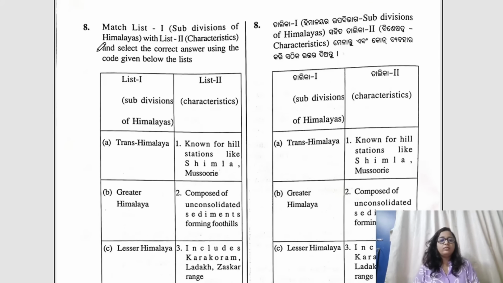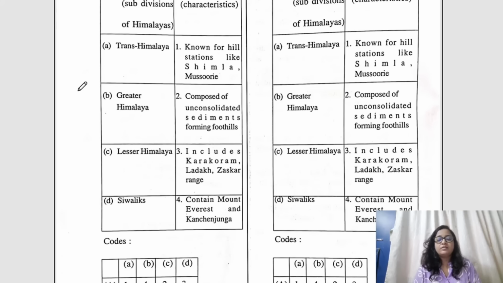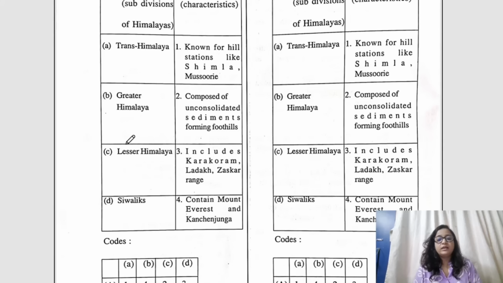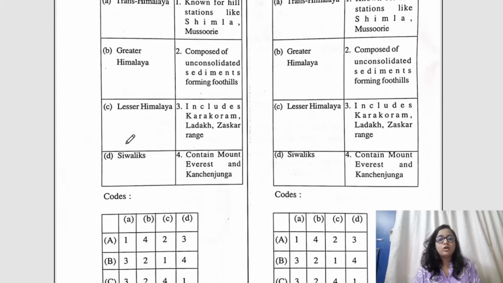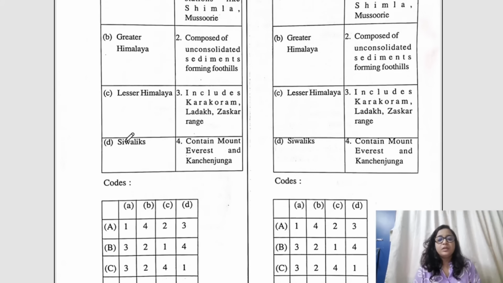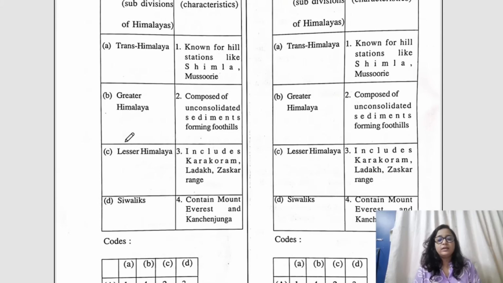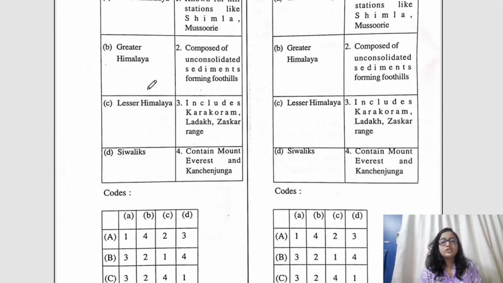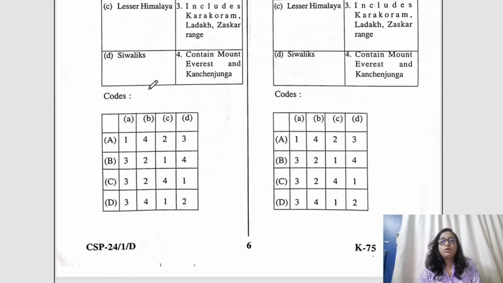Question number 8 is a match the following one. Okay, here the various parts of the Himalayas have been given, like the Greater Himalaya, Lesser Himalaya, Shivaliks and Trans Himalayas. This is there in your NCERTs. So here the correct answer would be D, because the Trans Himalayas matches with the Karakoram, Ladakh, Zanskar range. If we talk about the Greater Himalayas, it matches with Mount Everest and Kanchenjunga, because we all know that Mount Everest and Kanchenjunga are in the Greater Himalayas. Finally, the Lesser Himalayas are known for hill stations like Shimla and Mussoorie, and the Shivaliks are composed of unconsolidated sediments forming foothills. So the correct answer would be D, 3, 4, 1 and 2.